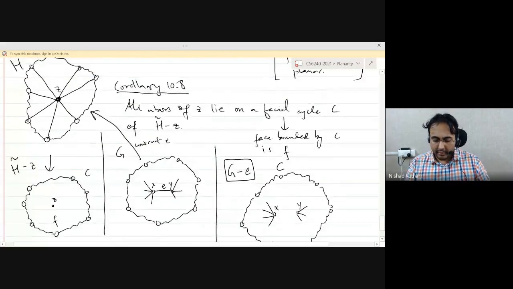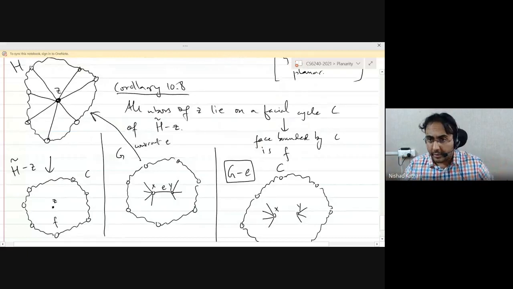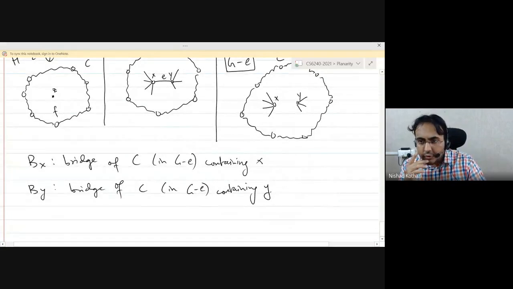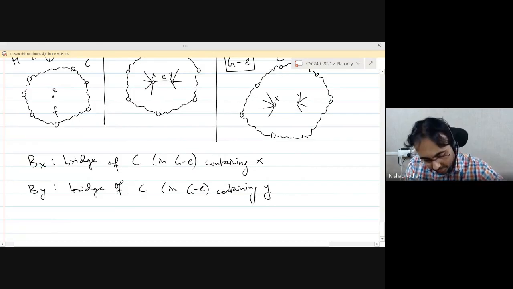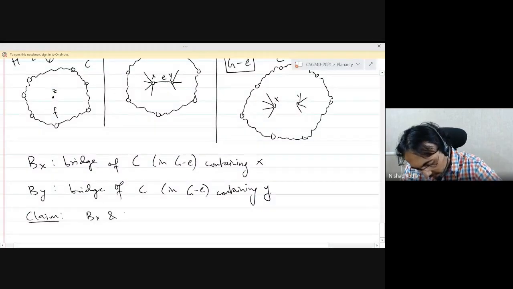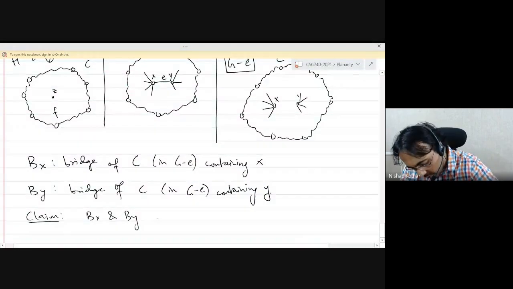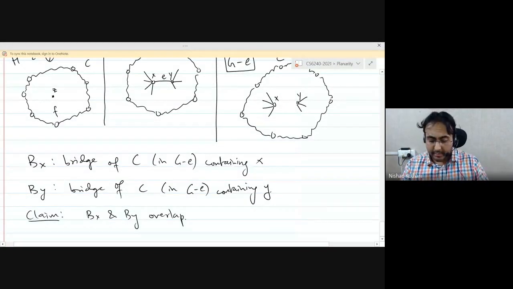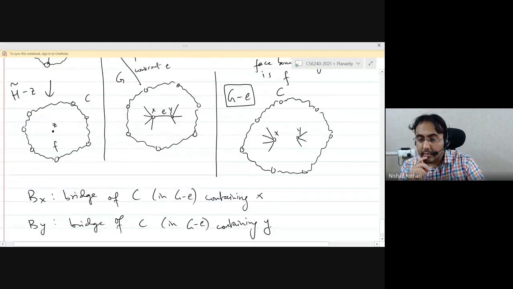Okay, so we have a bunch of graphs here, but they are all related to each other, right? So I claim that these two bridges must overlap. So quick claim, Bx and By overlap. Can anybody explain why they overlap?